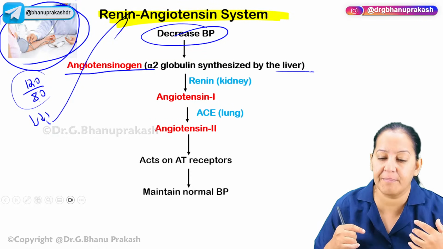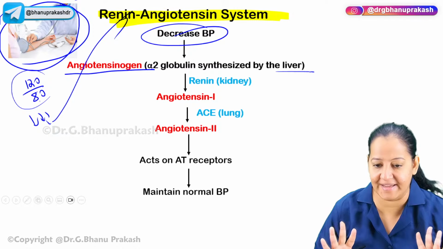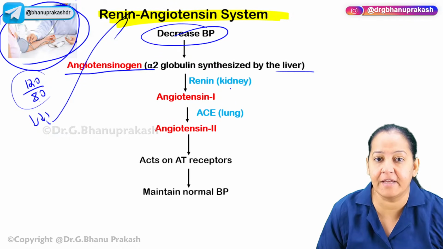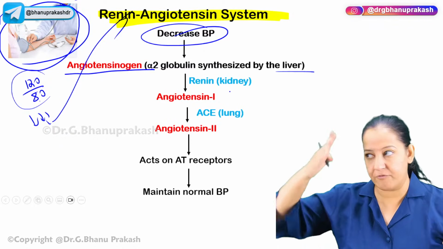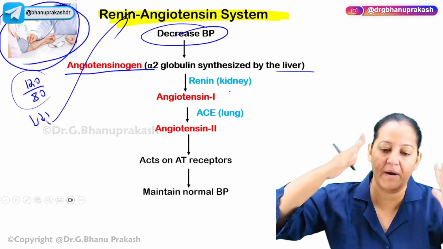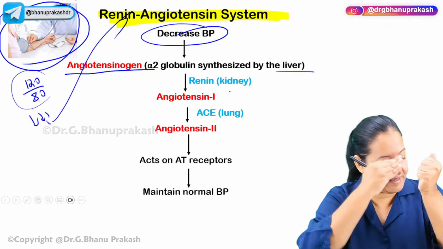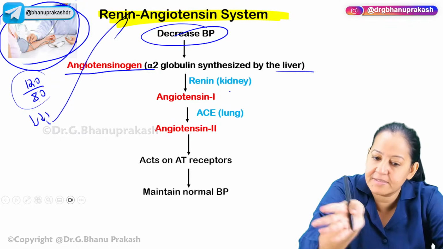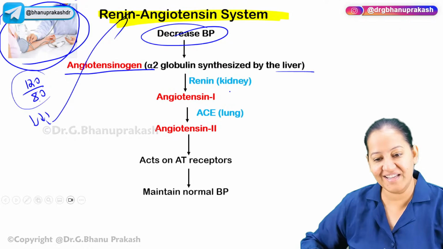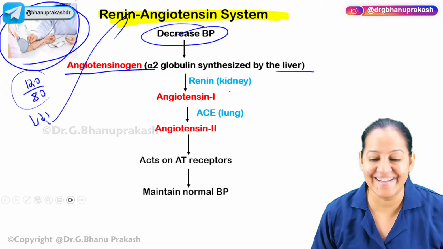But imagine if my blood pressure falls suddenly due to any reason. Blood is going everywhere, from head to toe, to hundreds of organs. Whenever the heart is pumping, the blood is coming into the aorta, and via the aorta, the blood is distributed everywhere from head to toe. The kidney is a sensor. God has given a sensor.